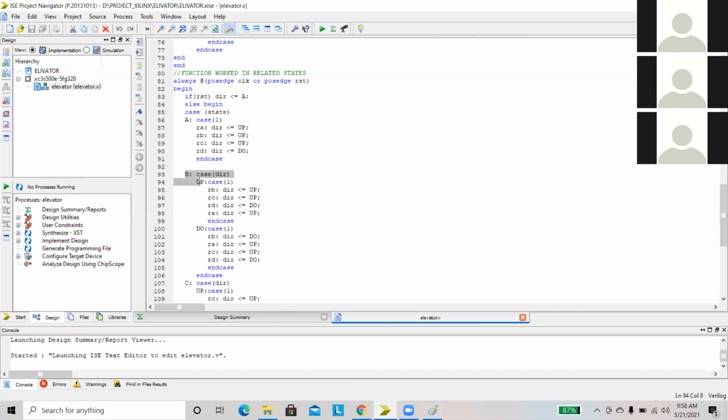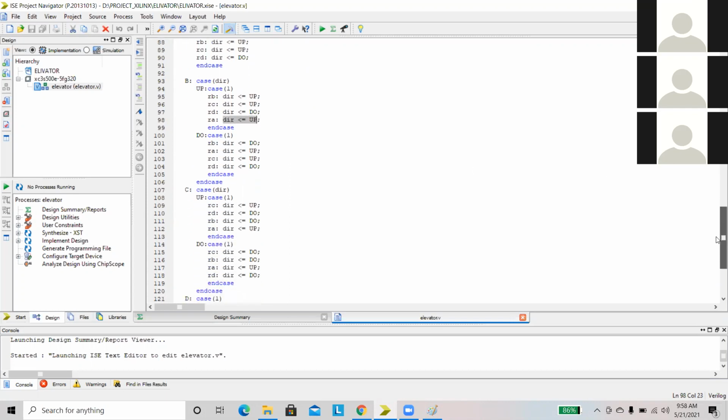If you are in B state, then you have to select a direction, right? When you are in the up state and the request is coming from RB, then you will move to the up state. This is the default direction. When you are in B state, the default direction is up. When the request is RC, then you have to move to the up state. When the request is RD, there is no way to move up, right? Then you have to move to the down state. When the request is RA, then you have to move to the up state. Here the direction is up, right?